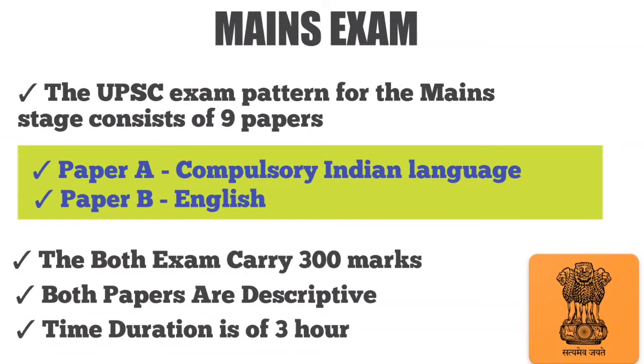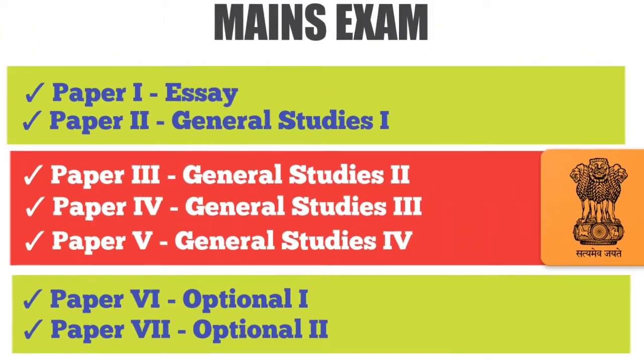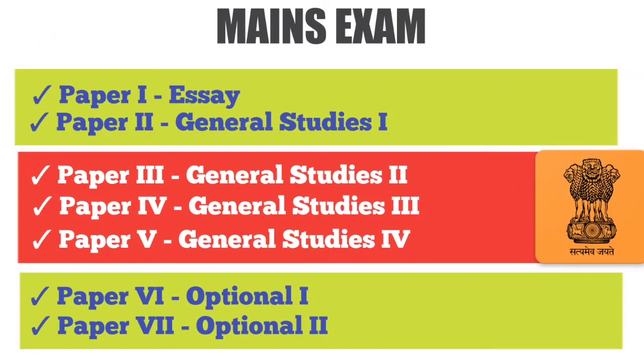Only those candidates who secure at least the declared cutoff in General Studies 1 and 33% in General Studies 2 in prelims will be allowed to appear for the mains examination. The UPSC exam pattern for the mains stage consists of 9 papers conducted over 5 to 7 days. As per the exam pattern of UPSC mains, all of the papers consist of descriptive answer type questions.